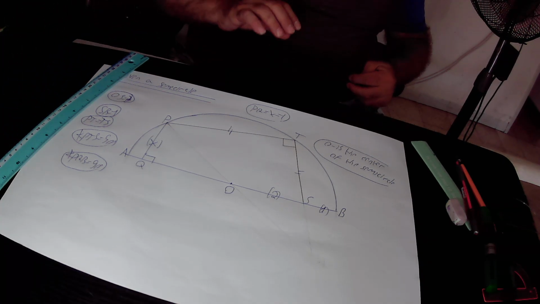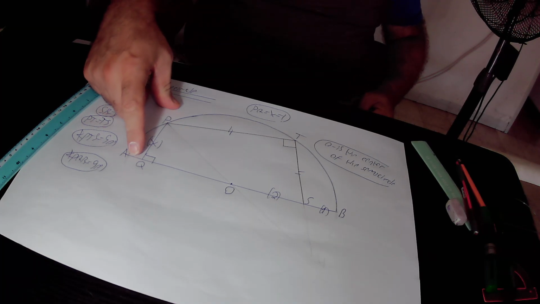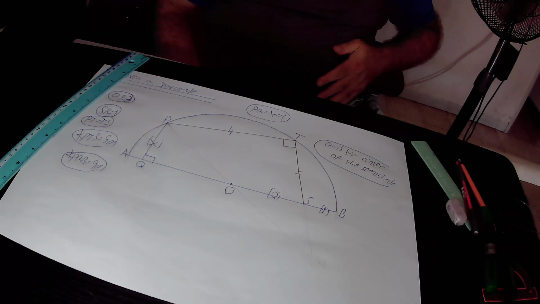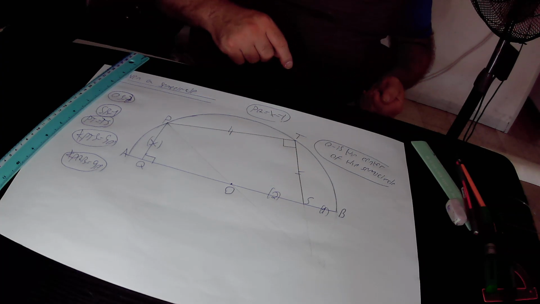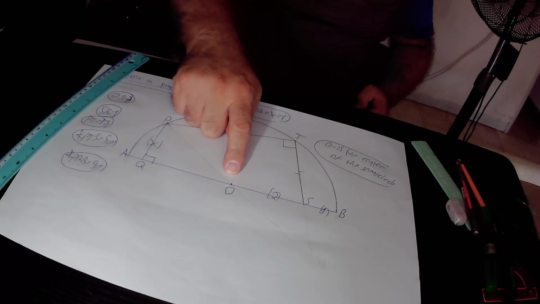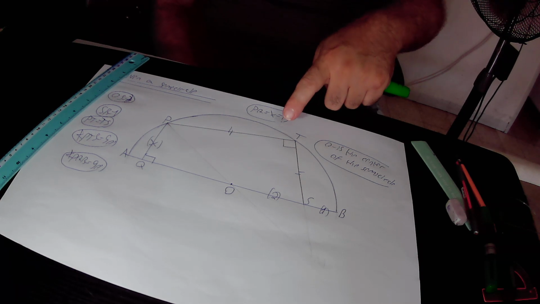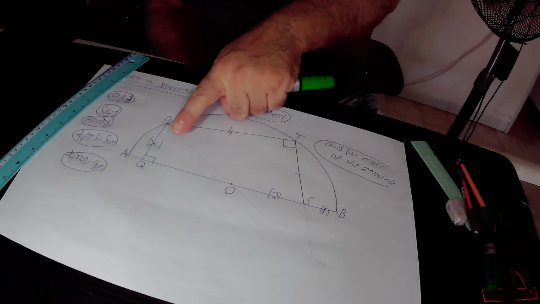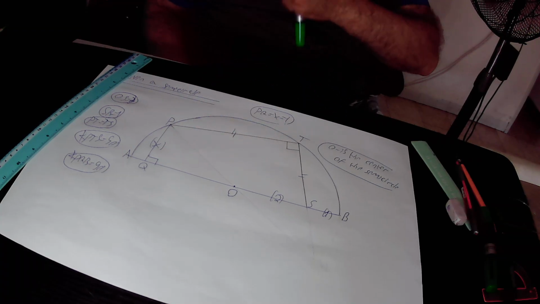Our task in the second question is to find the length of this line segment PQ that equals x. We have to find the value of x. So in the domain we have a semicircle. It's given in the question that point O is the center of this semicircle. This is angle PTS, that is a right angle. This is angle PQB, that is also a right angle.